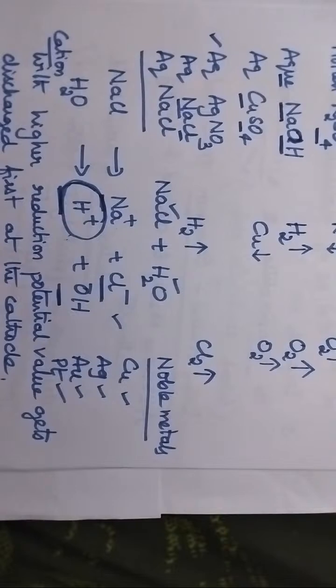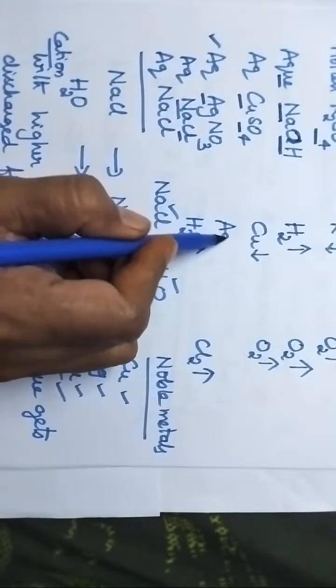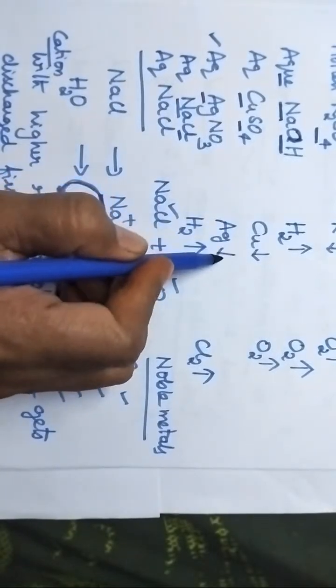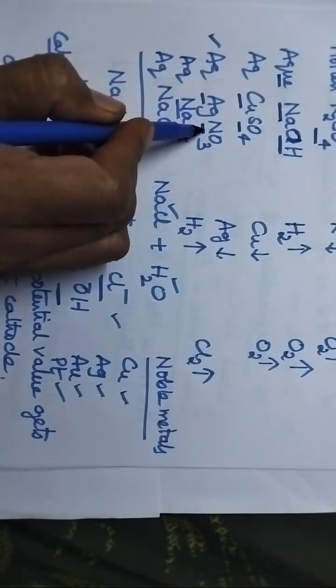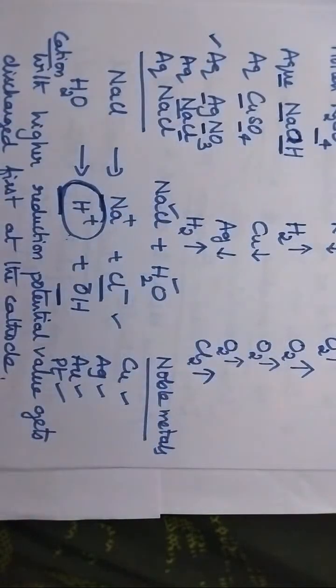Very good, ionic star. Here the metal is a noble metal, hence the noble metal will be deposited. And the anion is nitrate, so automatically oxygen gas will be liberated. Very good, Swati.